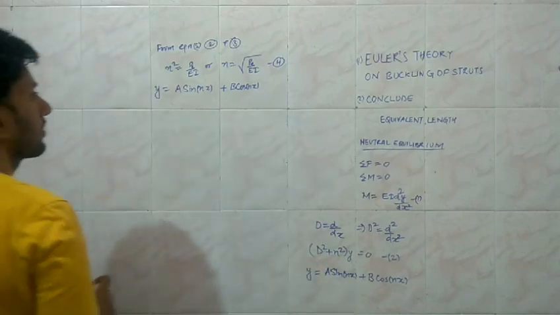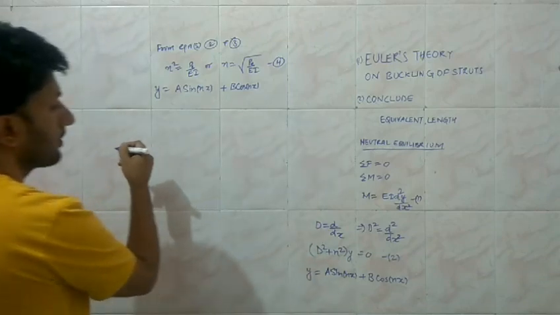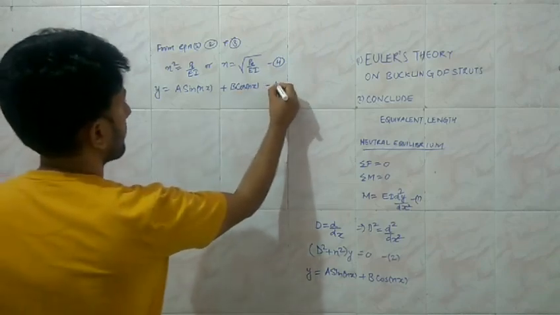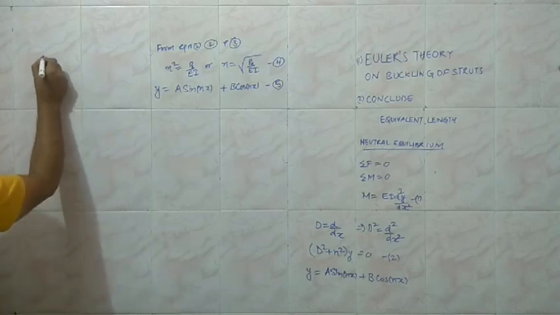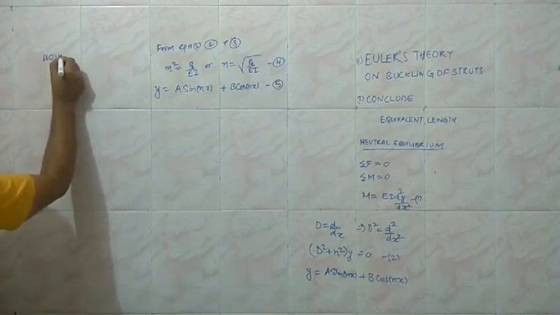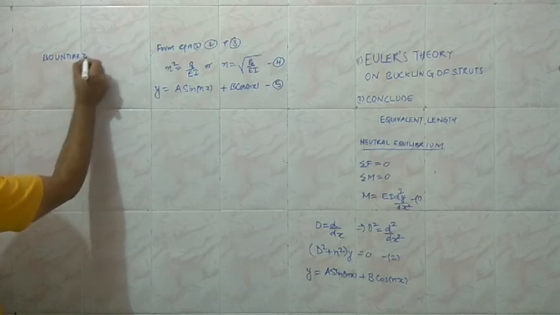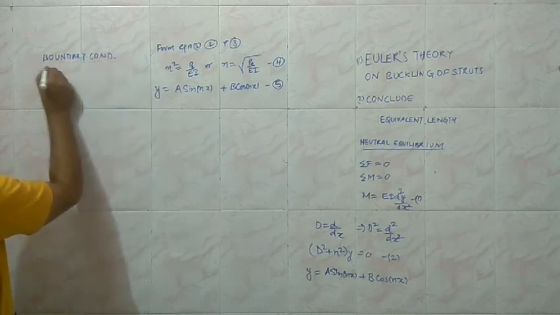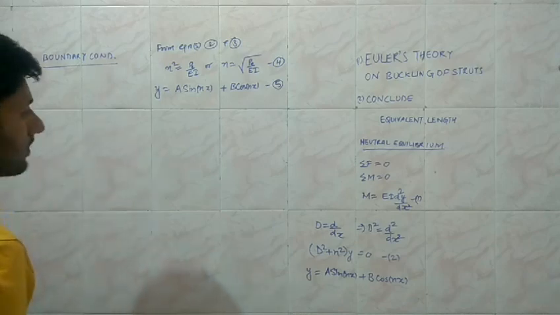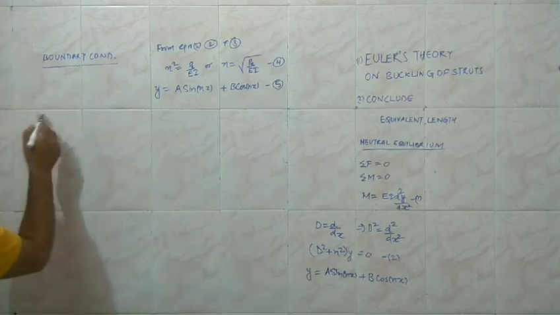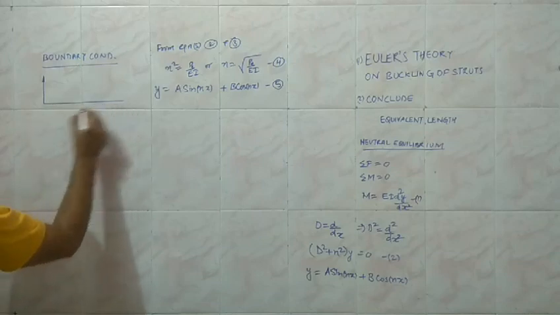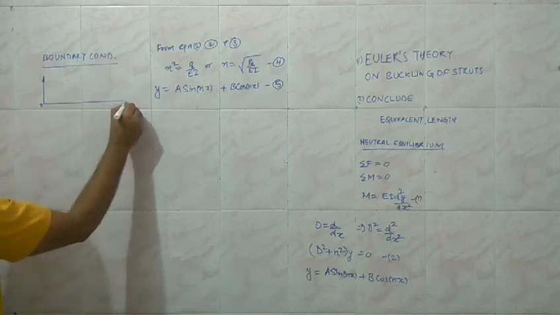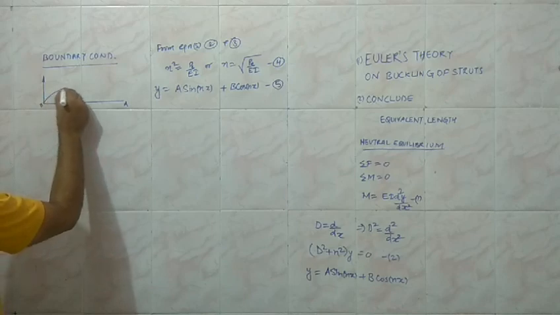So this is the equation we need to solve, and say this is equation number 5, and the boundary conditions. I have already deleted that, so I am going to draw it again. This was the length O, this is the length A, and we are considering the deflection.